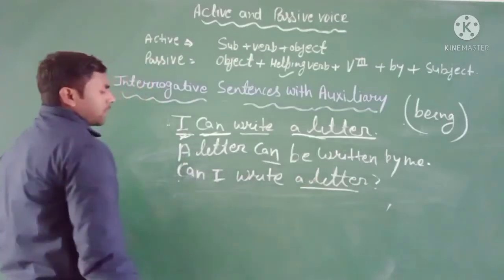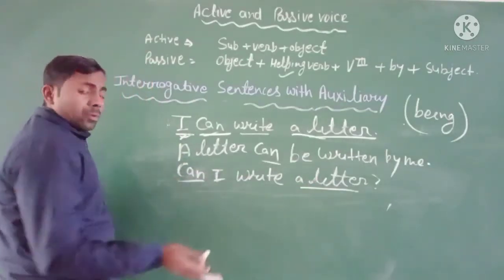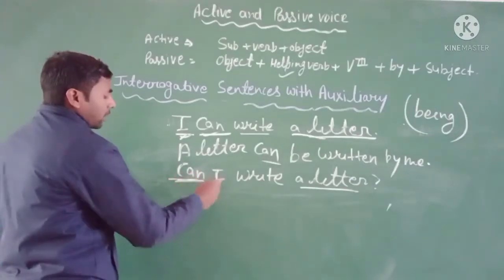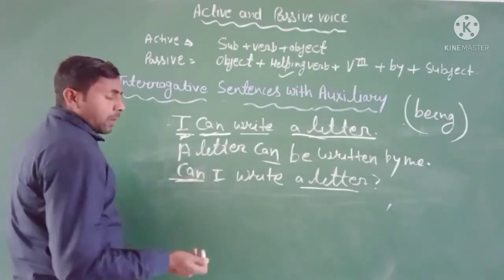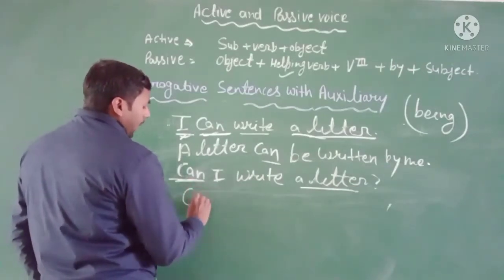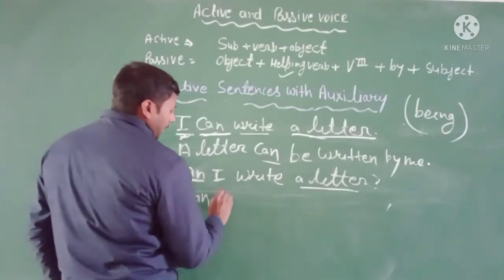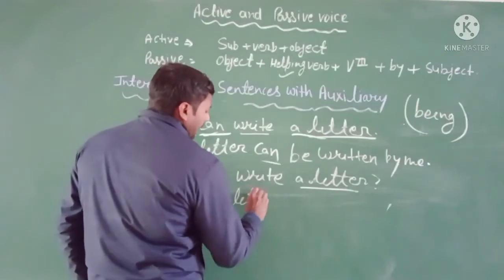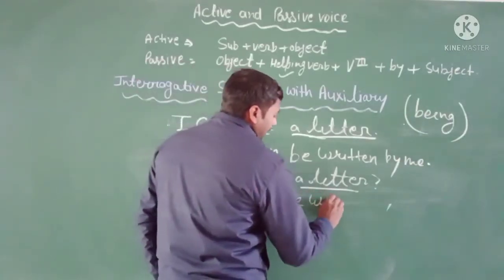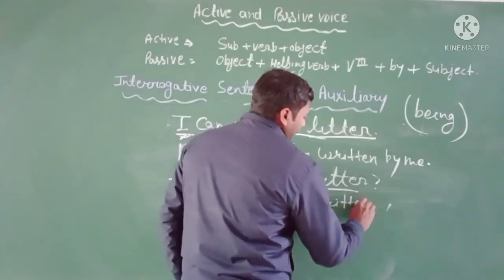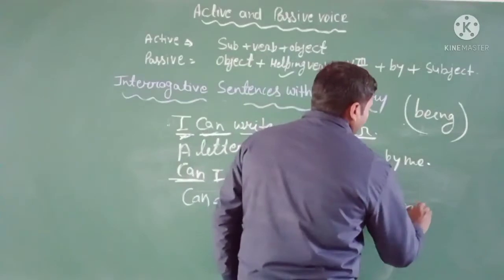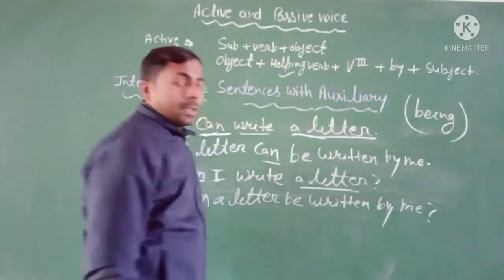You have no option of choosing the helping verb, you can see here there is the auxiliary verb. So auxiliary verb is always used with all subjects. So you have to use here can a letter be written by I will be me. Clear?